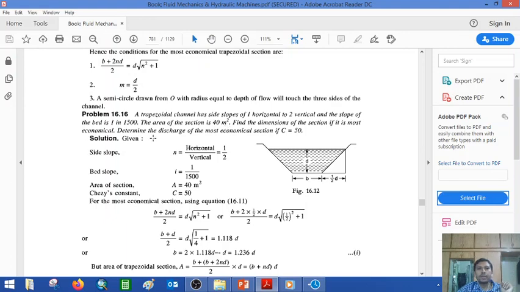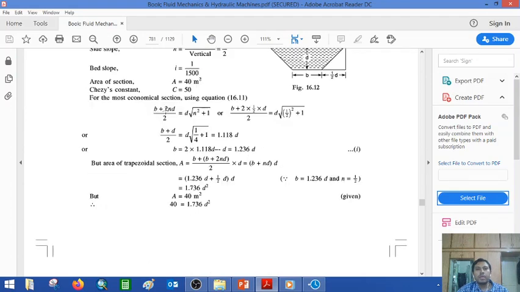It's the reverse example, where you first find the dimensions and later find the discharge. So let me put the values: n is equal to 1 by 2, i is 1 by 1500, area is 40 meter square and C is 50. First condition: we know that b plus 2nd by 2 equals d under root of n square plus 1. Now inserting the values, b plus 2 into 1 by 2 d equals d under root of 1 by 2 square plus 1, and then you simplify the equation. You derive the equation in the form of a ratio, which comes as b is equal to 1.236d.